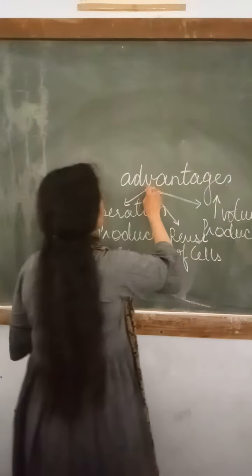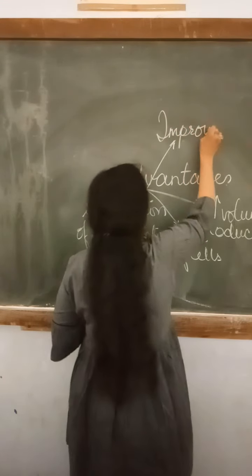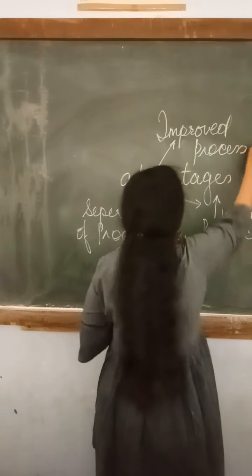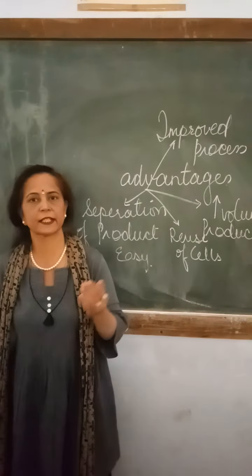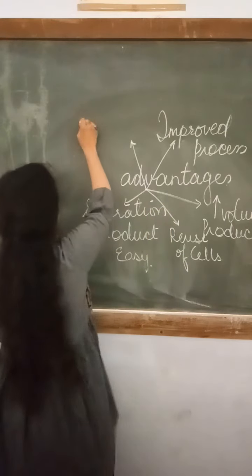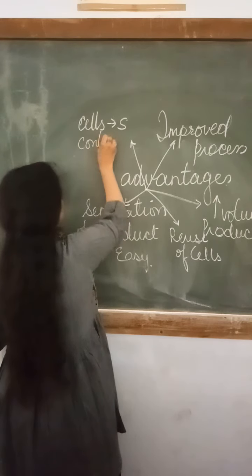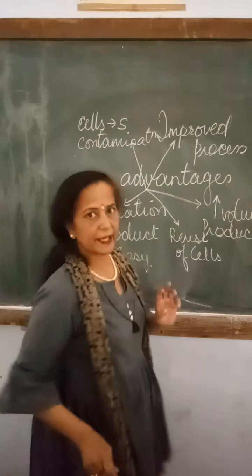Other thing is we can also have control over the process. That is called improved process control. This will happen when the cells are fixed at one particular place. Okay, so very nicely the process can be monitored and controlled. And other thing very important is that cells will be less sensitive to contamination compared to purified enzymes.